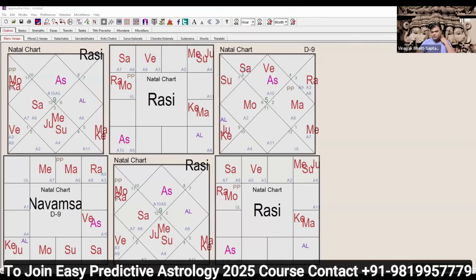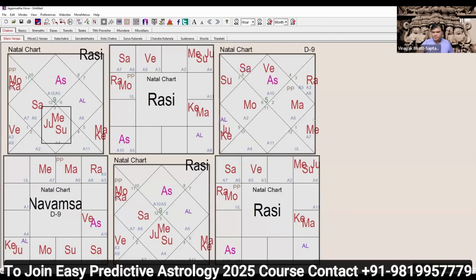Correct? For a dual sign, Badak Sthan is the 7th house. So this is the 7th house. Badakesh itself is sitting in the 7th house with Jupiter and Sun. Now, what Aditya was asking: if Sun is placed in the 9th house. In this case, Sun itself is sitting in the Badak house.